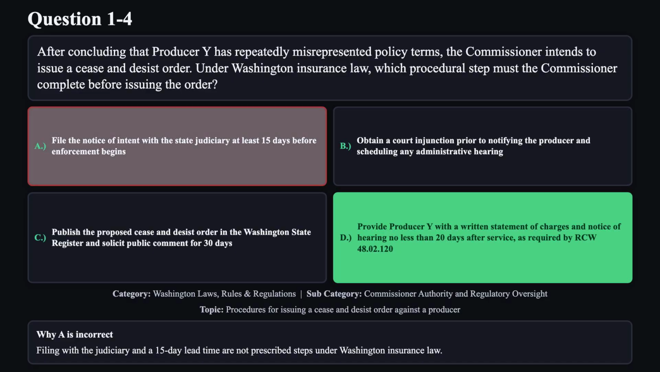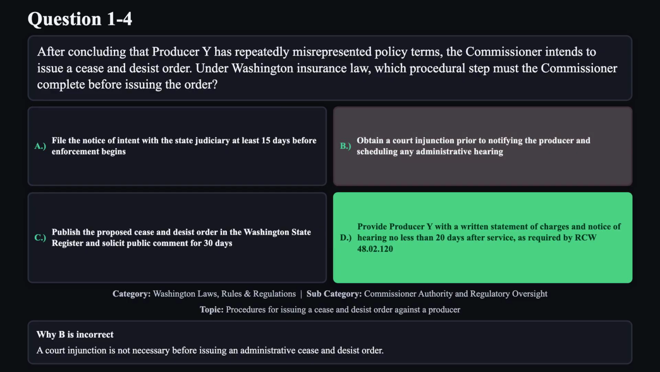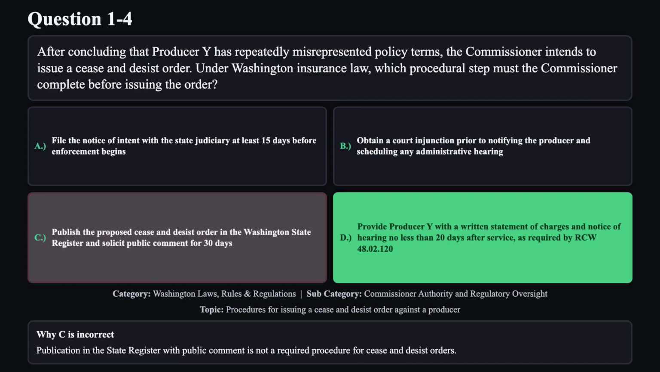Reason A is not correct. Filing with the judiciary and a 15-day lead time are not prescribed steps under Washington insurance law. Reason B is not correct. A court injunction is not necessary before issuing an administrative cease and desist order. Reason C is not correct. Publication in the state register with public comment is not a required procedure for cease and desist orders.